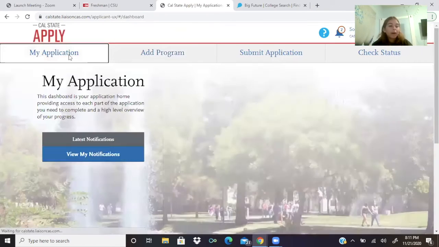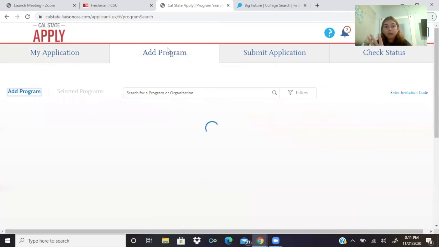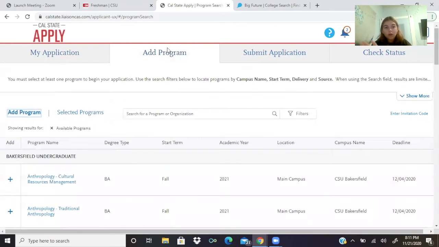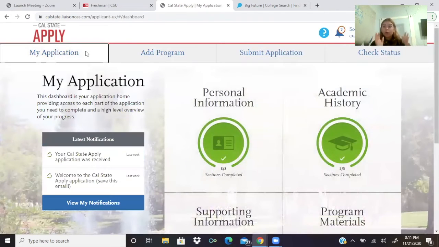So then you're going to go to my application. Also on here, you want to do all of them. So you want to add as many as you are applying to. Because in the end, once you're done with all of this information, it's going to send out to all of those colleges you selected, so you don't have to reapply every single time. It's pretty easy, pretty simple.